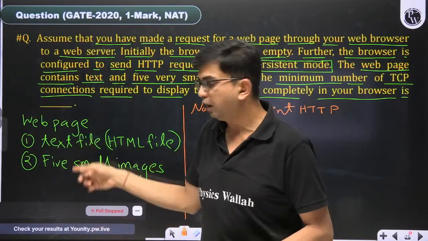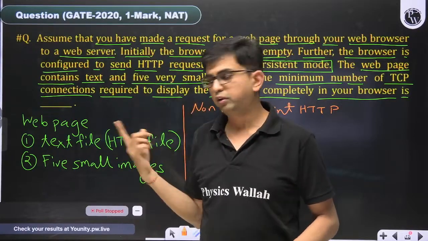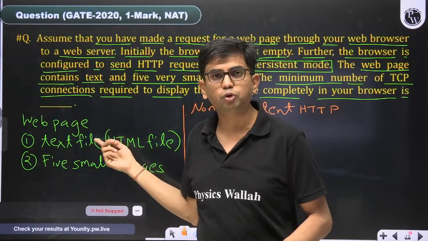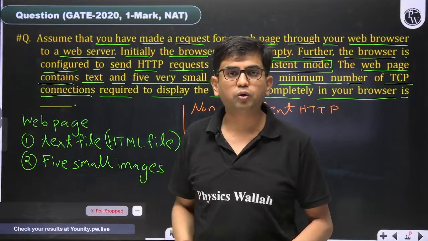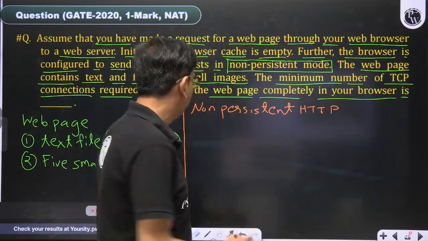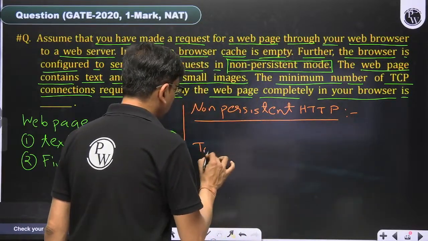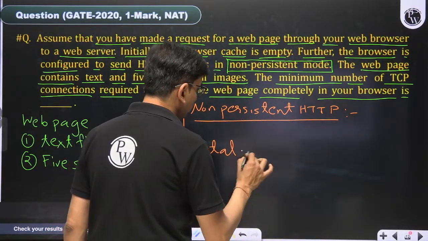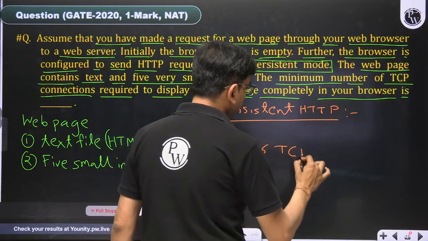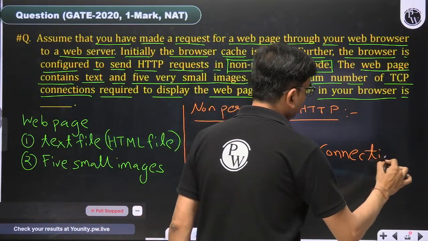So 1 plus 5, total 6 objects we want from the server. Once the first object arrives, then we get to know about the remaining 5 objects. Total 6 objects we have to request from the server. So how many TCP connections? In non-persistent HTTP mode, a total of 6 TCP connections are required.